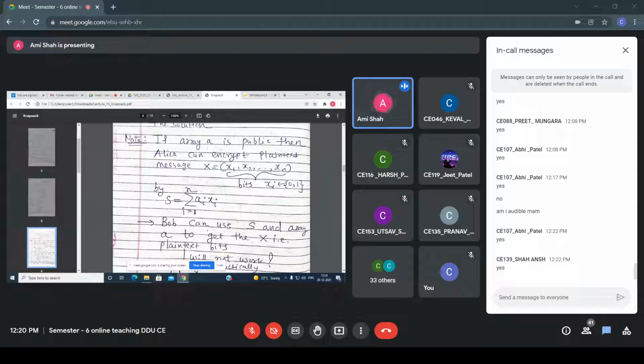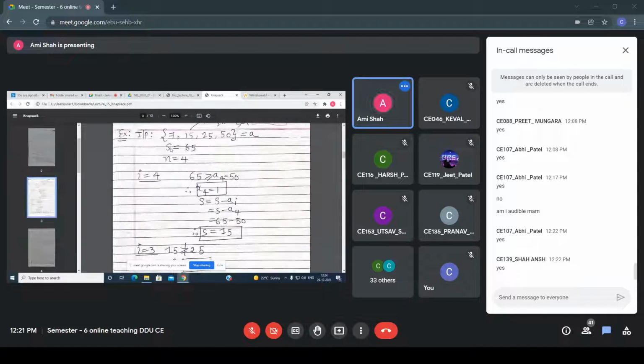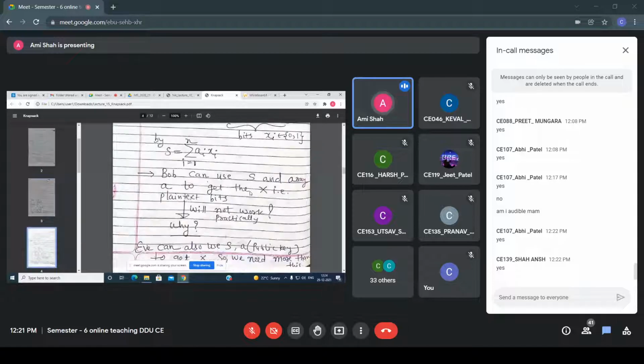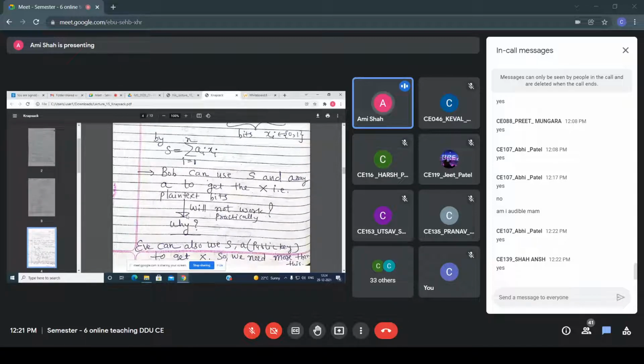So now Bob can use this S and the array A to get the X, right? See, the similar thing that we have done here, right? So here you can say that this A is public, and also what the Bob will do? The sum is given, the A is public, both the things are there, and with the help of that, what the Alice will do? See, some plain text is there, right? So with the help of this sum, Alice will get some plain text. Got it? What I'm trying to say?